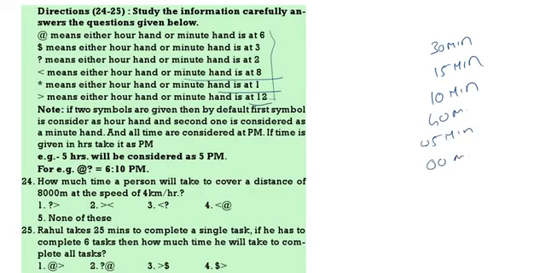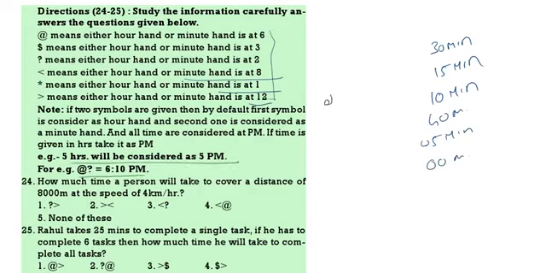Now here 5 hours means 5 p.m. and at 4 question mark. See, one example is there. At 4 question mark is 6:10. The first hand at 4 means the hour hand at 6. So the first one is hour, second one is minute. If the hour hand is at 4, that means it is 6. If the minute hand is at question mark, it is at 2. That means it is 6:10 p.m. So following the same logic, we should answer the given question.